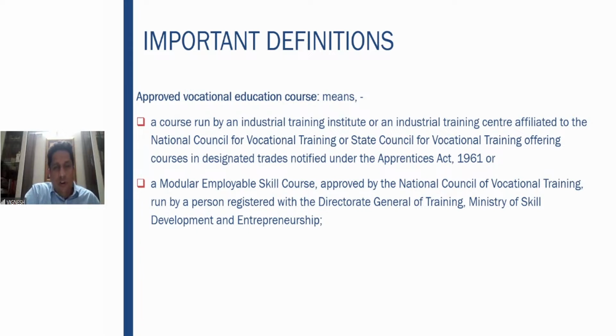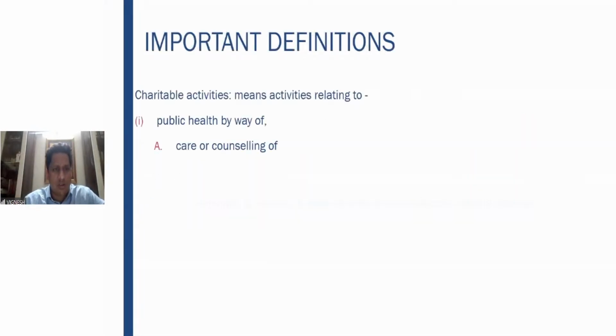Any course which is run by these following organizations: Industrial Training Institute or Training Center. The main characteristic here is it should be affiliated or registered to the central government authorities. Like here, it should be registered with the National Council of Vocational Training. Similarly, it also includes a modular employable skill course to inculcate employable skills to the participants, so that the participants imbibe the skills for employment. That is your modular employable skill course. So in this situation, that also is covered under an approved vocational education course.